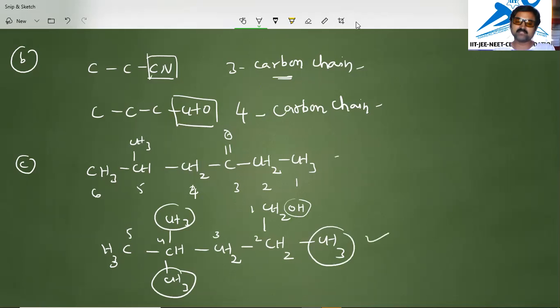So above 1 we consider the same way. This is also we consider the same way, because the side chains are important in constructing the long chain. Even if the functional group is there, we have to take the functional group carbon as the important one in the chain. Okay. Now we will move to the next one.